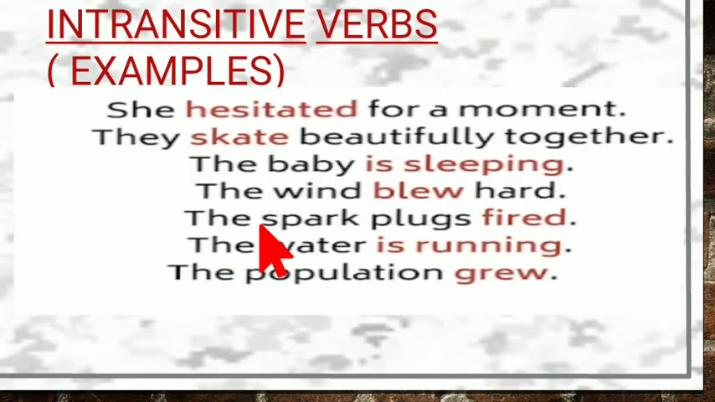If I take these examples, now look at this example. The first one, they are the intransitive verbs. She hesitated for a moment. They skate beautifully together. Answering how? The baby, what is she doing? She's sleeping. But it is not answering what and whom. So these are all examples of intransitive verbs.